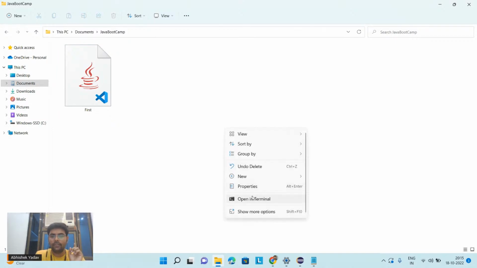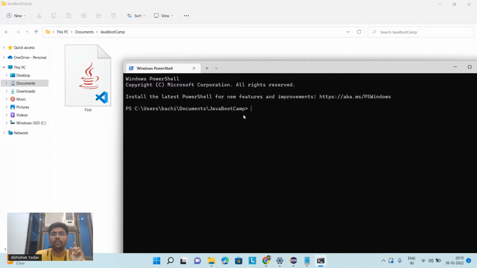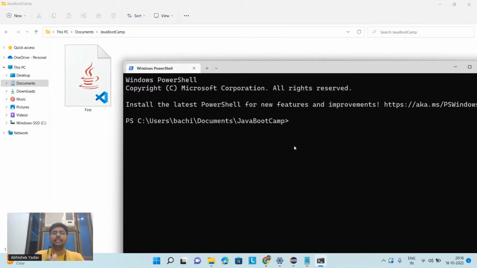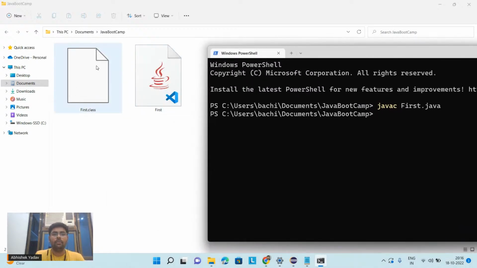After that, what I will do, I will open the terminal. I will navigate to that folder where I have saved this .java file. Okay, I got the source code. What I have to do now, I have to compile this source code. So in order to compile this source code, I have to use the javac compiler, and after that the name of the file, that is first.java. The moment I hit the run button, what will happen? You can see I got one more file, and this file has .class extension.